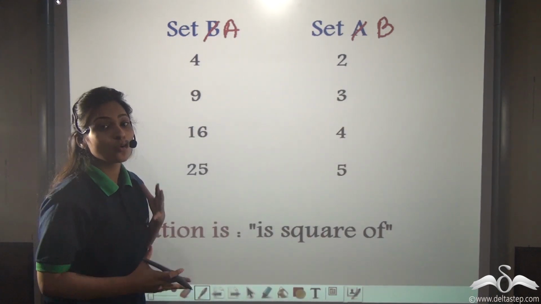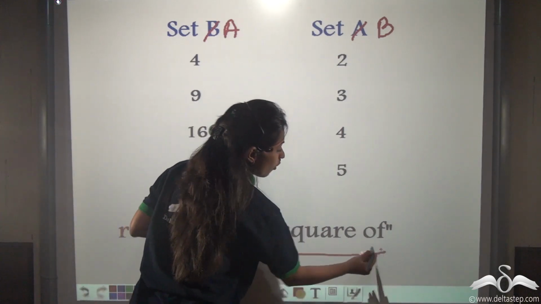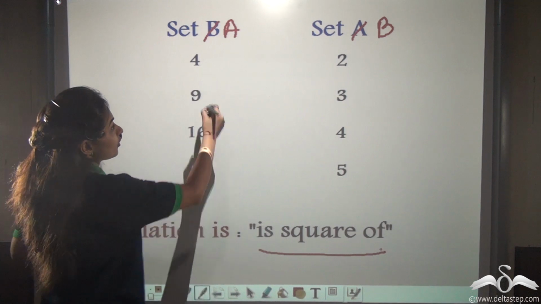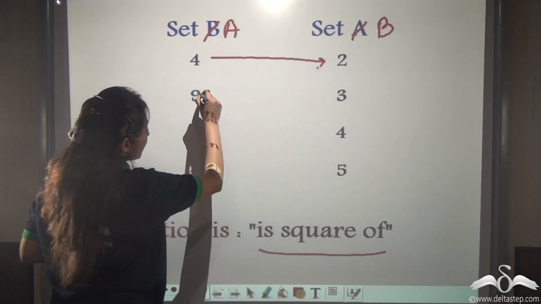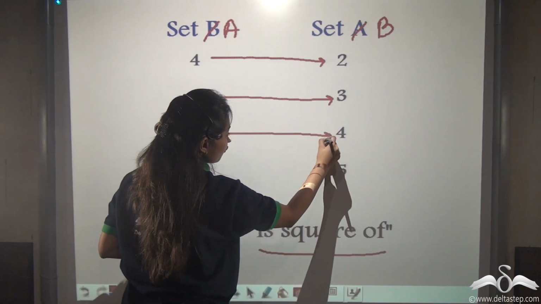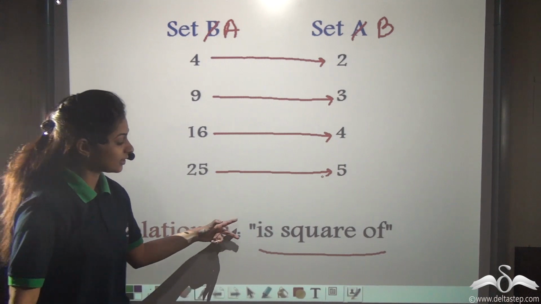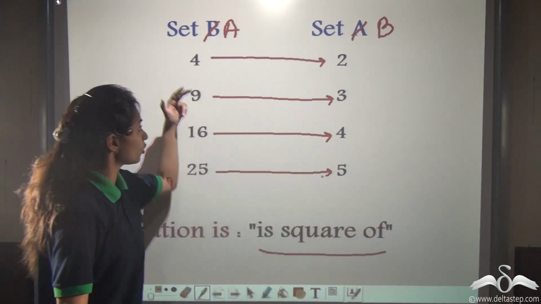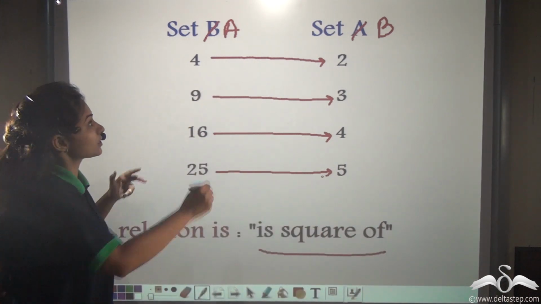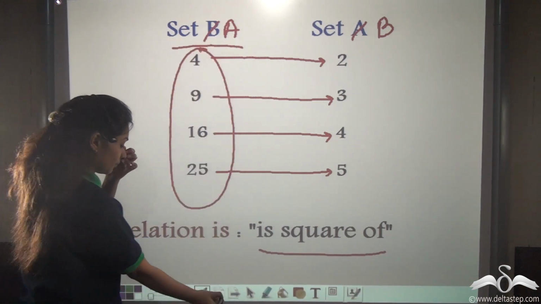It is false. So what does the relation become now? The relation becomes is square of. Look, 4 is square of 2, 9 is square of 3, 16 is square of 4, and 25 is square of 5. So again, this relation is square of goes for all the elements of set A.